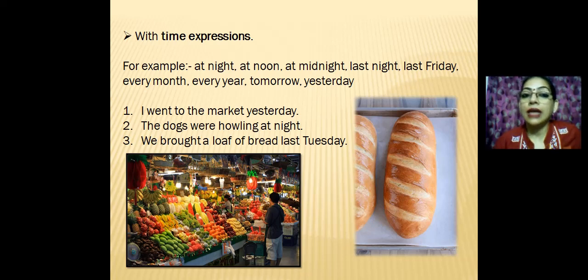Okay, with some time expressions, like at night, at noon, at midday, last night, last Friday, every month, every year, tomorrow, yesterday. These are time expressions. So with all these time expressions, no article is used. I went to the market yesterday. So we will not say I went to the market the yesterday or an yesterday. No. The dogs were howling at night. We bought a loaf of bread last Tuesday. So these are specific time expressions with which no article is used.